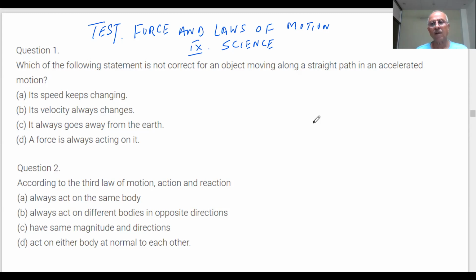Then what is momentum? Momentum is the product of mass and velocity.